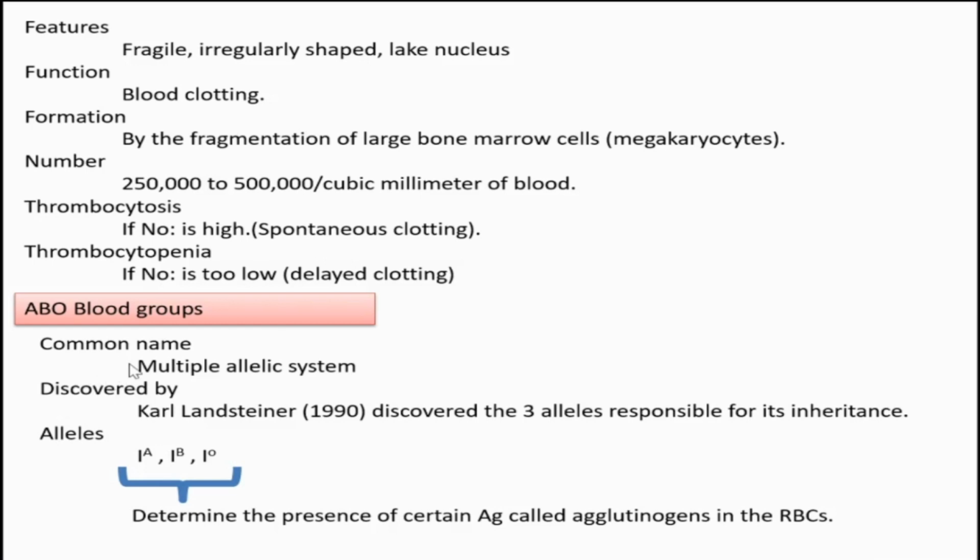It's a common name for that blood group system. It's called a multiple allelic system. It was discovered by Karl Landsteiner in 1900. He discovered that three alleles, alternative forms of a gene, decide the ABO blood group. Right, I think you know that.